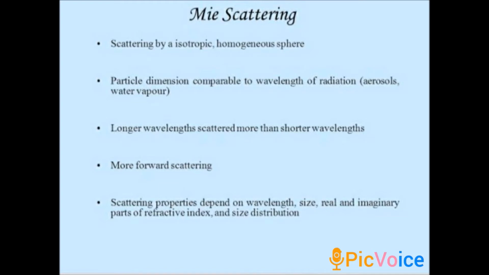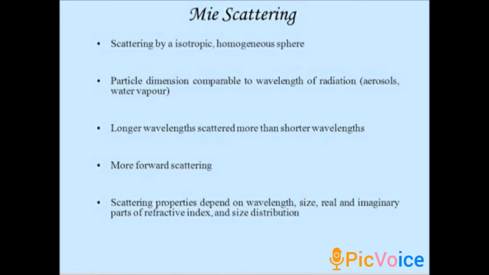The amount of scattering is independent of the wavelength. The amount of scattered light is independent of the wavelength. This Mie scattering is caused by some small particles which are present in the lower portion of the atmosphere. It may be pollen, dust particles, smoke, water droplets, and some other particles which are present in the lower portion of the atmosphere.